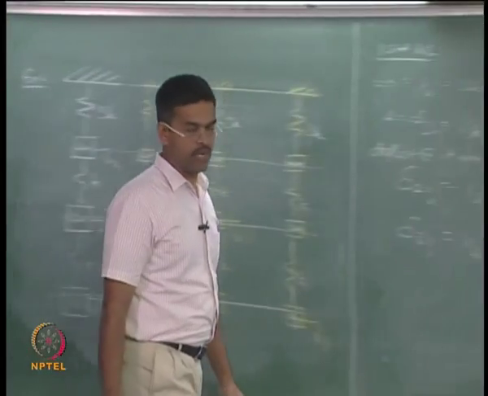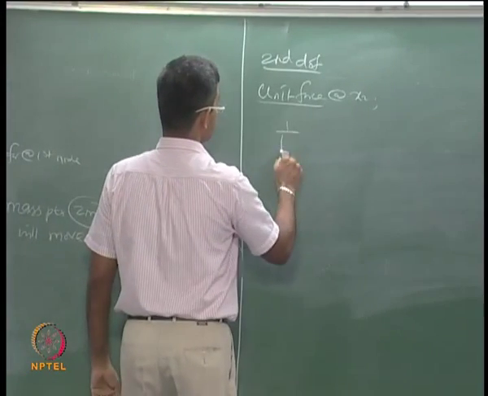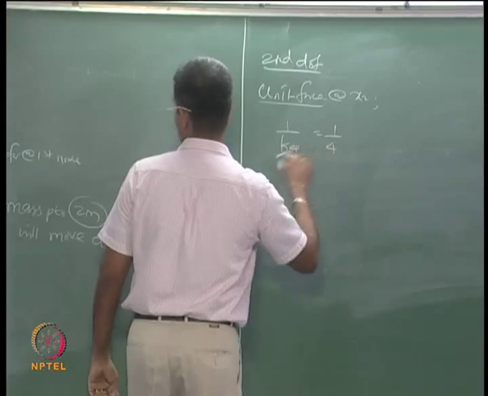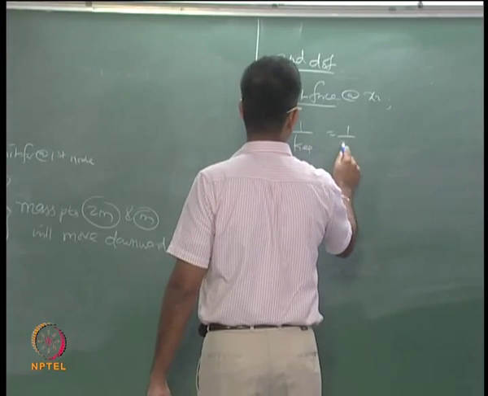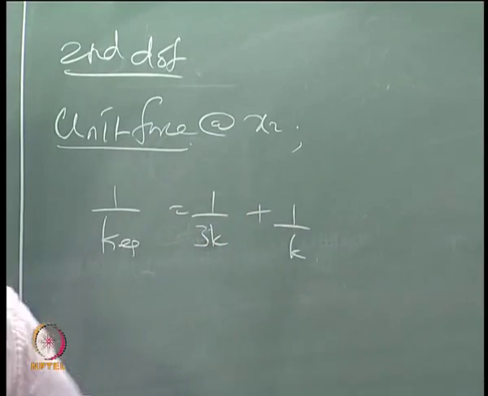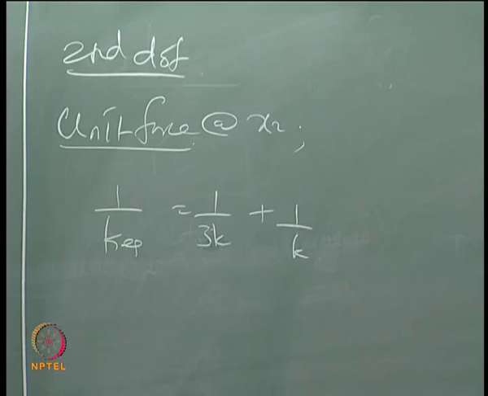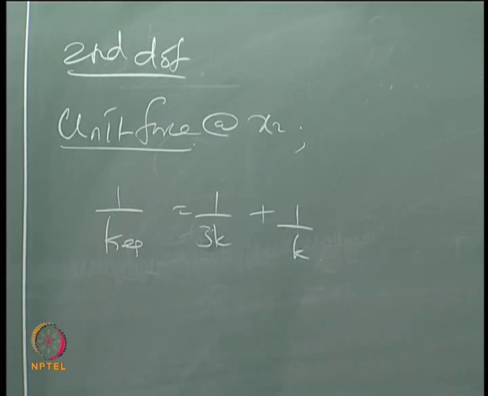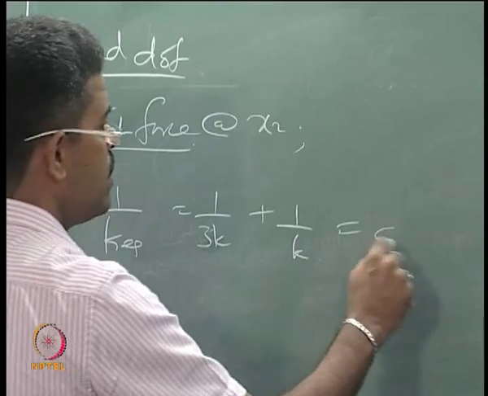So I work out K equivalent. Which is now delta 2 2.